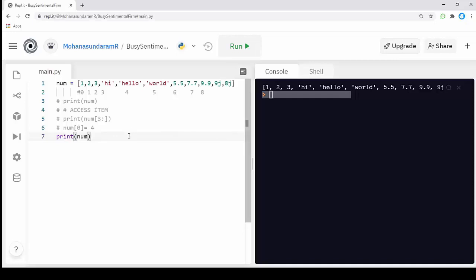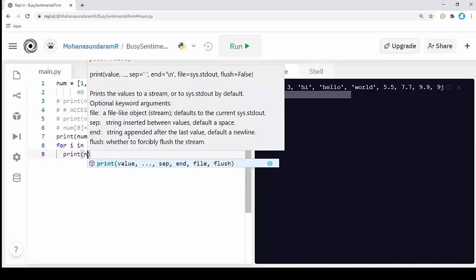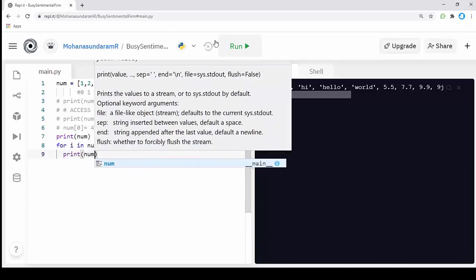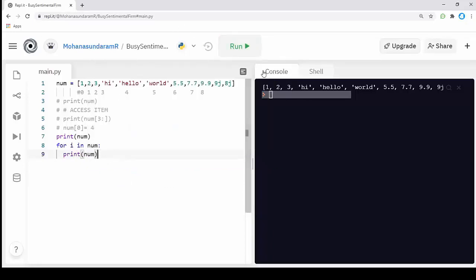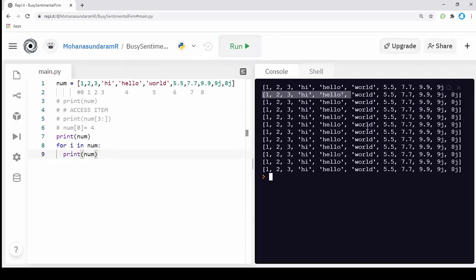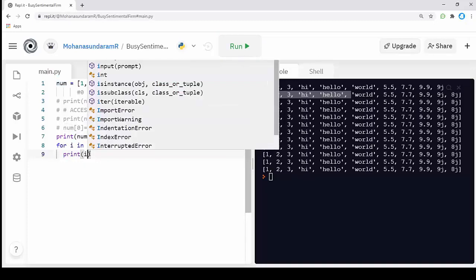We will see loops in depth in our upcoming classes. For now I'm going to take a basic loop, a for loop: for i in num, print i. By this method we can iterate over the list.